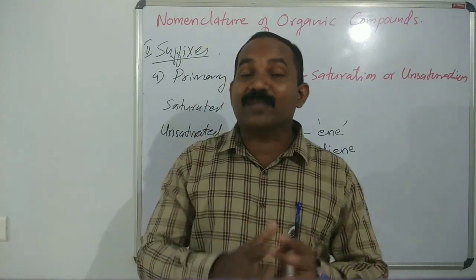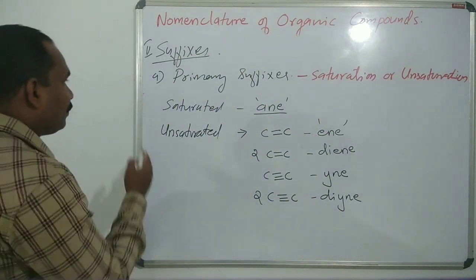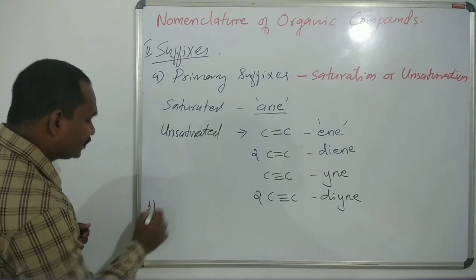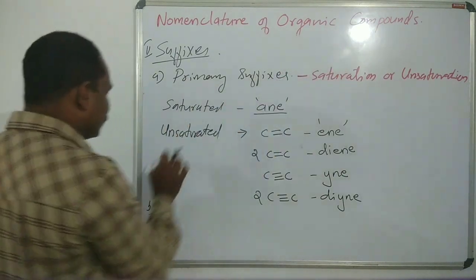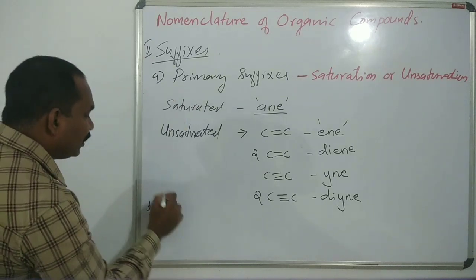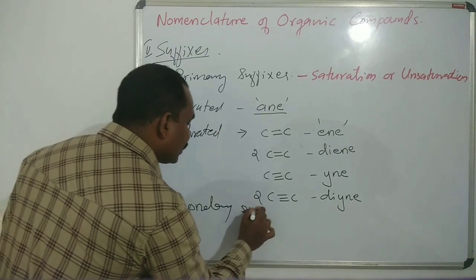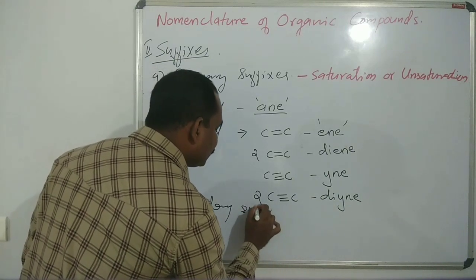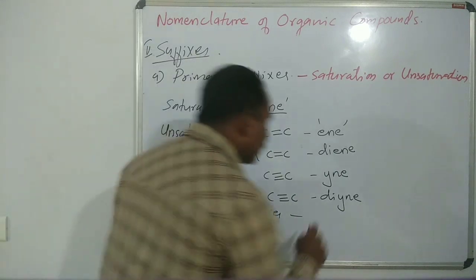Then we move to the functional group. It is a secondary suffix. Okay, B part is secondary suffix. Primary suffixes mean saturation or unsaturation. Secondary suffixes mean functional group.